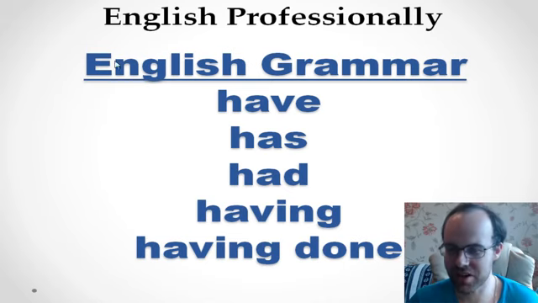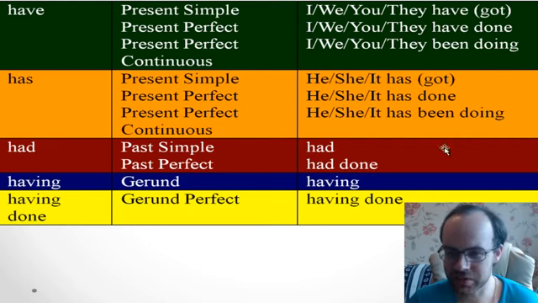So it's about English grammar, and you'll know about the difference between all these things. I mean, have, has, had, having, haven't done. So really it seems maybe difficult, but in fact it's easier. So you just need to understand this table, yeah? So I'll try to explain it to you, and then everything will be very easy and simple. Okay, let's start with have and has.